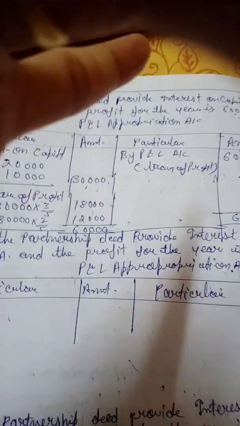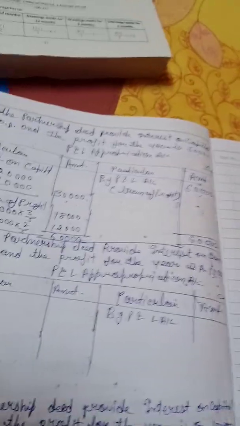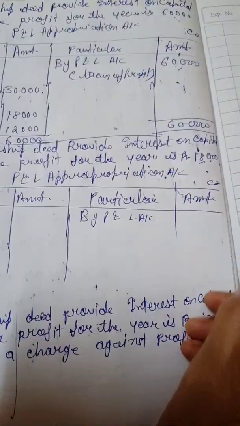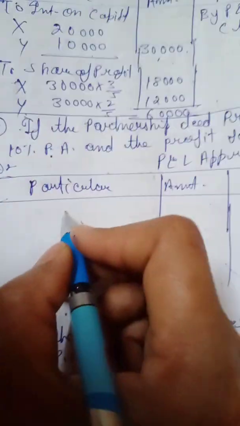First we will transfer as usual profit by P&L account, which is how much? 18,000. Then we will give interest on capital because the partnership deed is the same,